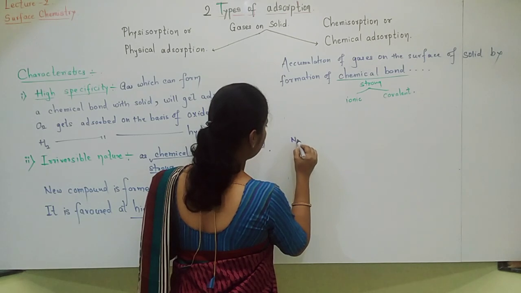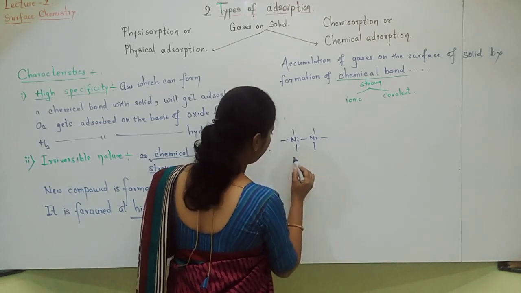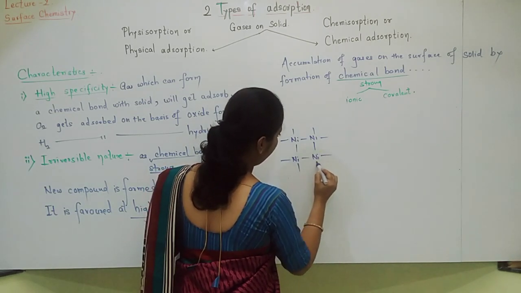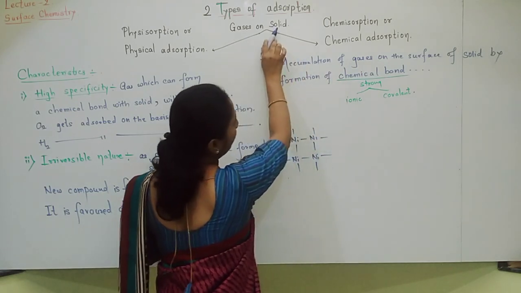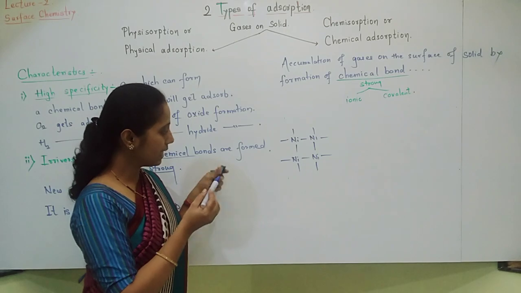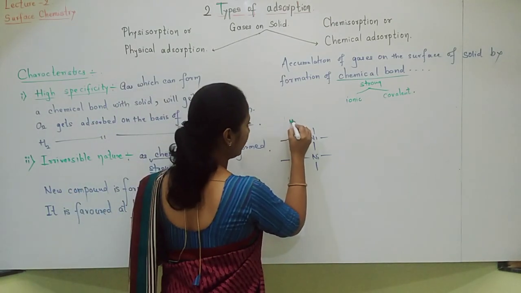See here, students, nickel is there. What is this nickel? Nickel is a metal that is solid, so it is our adsorbent. Imagine that on this nickel adsorbent, a hydrogen molecule is adsorbed.